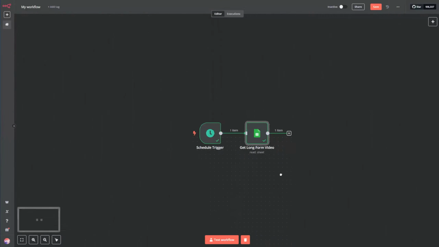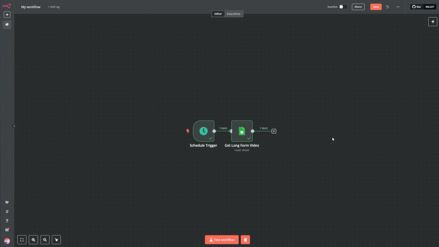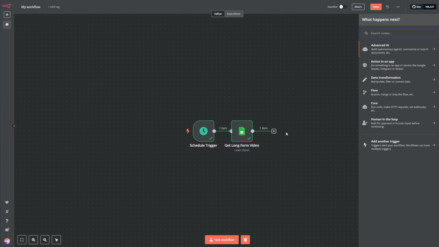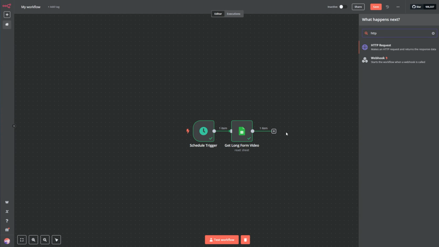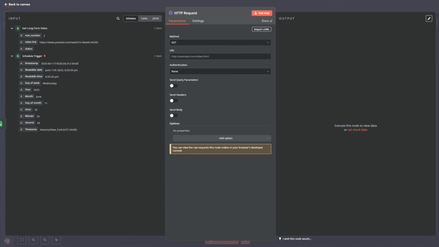Now I have to process the video. And for this, I'm going to use an app called Clap. Clap allows you to post a long form video and transform it into multiple short form videos using their API. So we are going to make an HTTP request. And this request is going to be a post request, but first let's rename it to process video because that's what we are going to do.